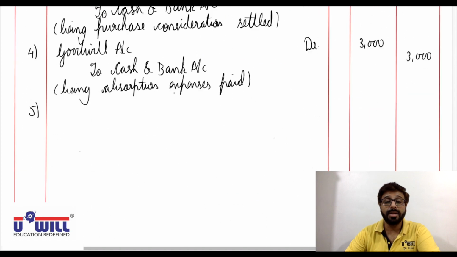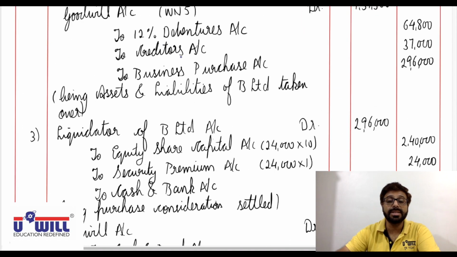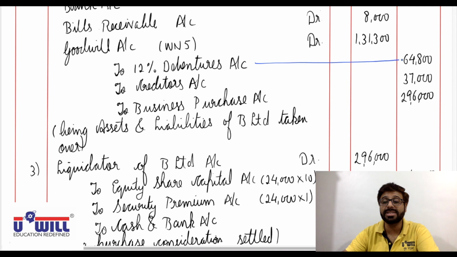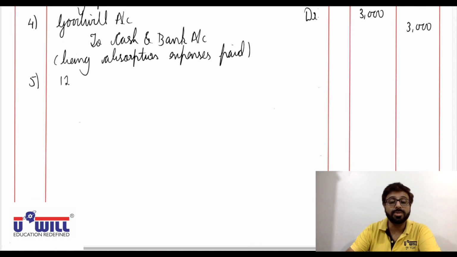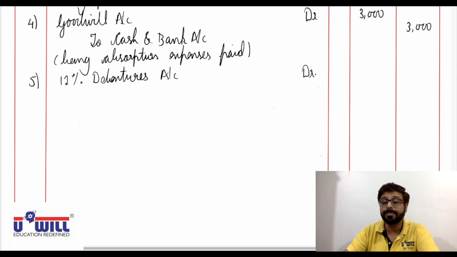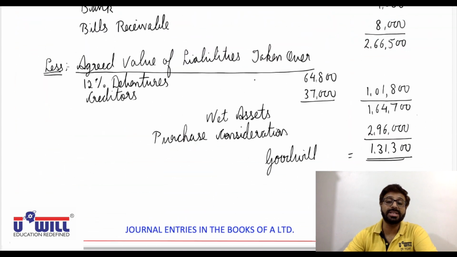Okay. Now in debentures, very first what we will do is this 12% debenture 64,800 we will reverse and debit. So 12% debentures account debit 64,800. And then new debentures are issued at discount.